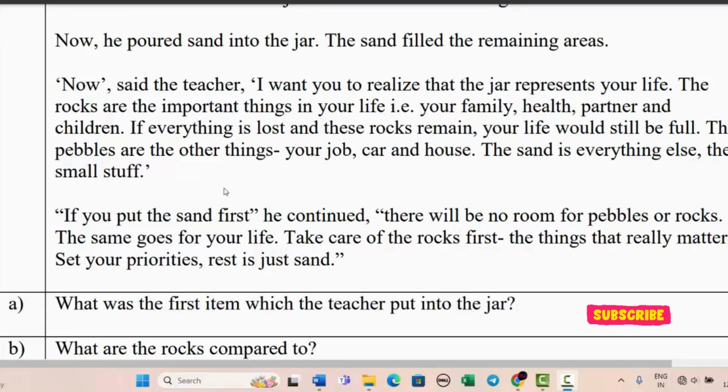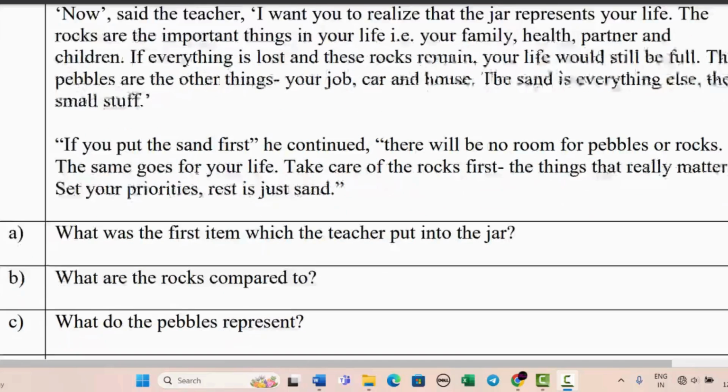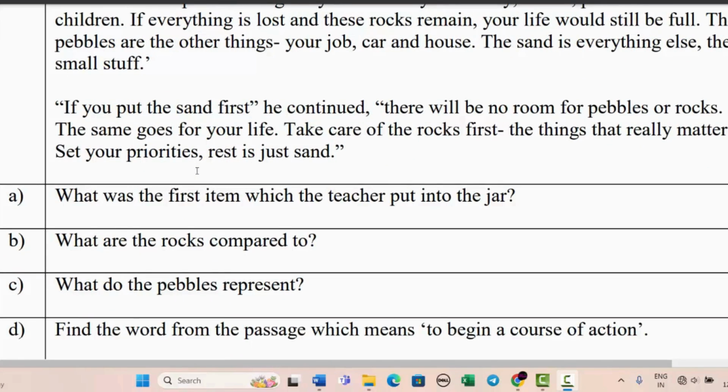The pebbles are the other things, your job, car, house. So small pebbles are basically your job, your car, your house. The sand is everything else, the small stuff. So if you put the sand first, he continued, there will be no room for pebbles or rocks. Obviously, अगर आप पहले उसमें sand भर दोगे तो आप उसमें pebbles और rocks नहीं भर पाओगे. The same goes for your life. Take care of the rocks first, the things that really matter. So more important thing is the rocks. That means your family, your partner, children, etc. Set your priorities. Rest is just sand.